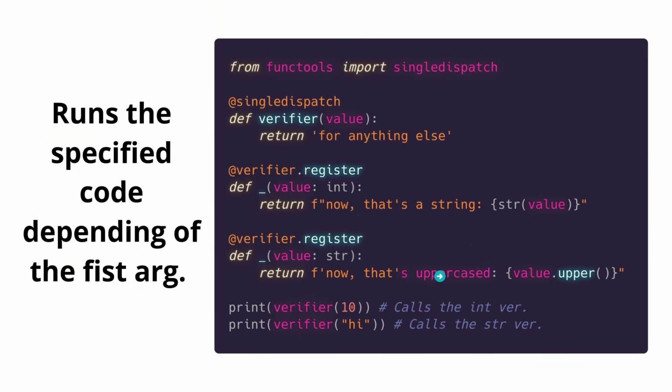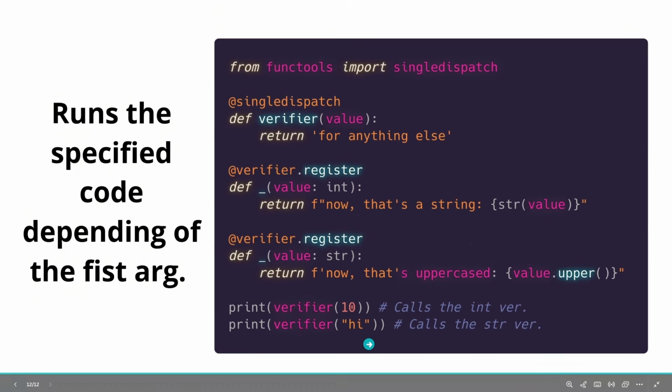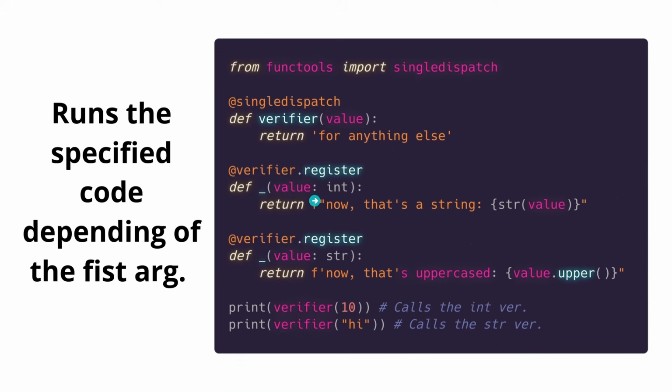Now, do not think that if you pass a boolean, for example, this will be for anything else, because this value is actually being analyzed as an integer. This 10 is true. It's a truthy value. It's a positive number different from 0. Therefore, this will be turned into true. And if this statement is that the value is an integer, this is true, this will be turned into that. If we want to pass specifically a boolean, we must declare another version of this verifier with value equal to boolean. I hope that this is understandable.